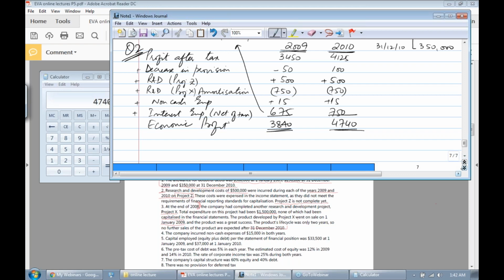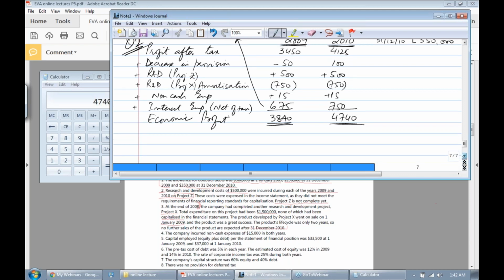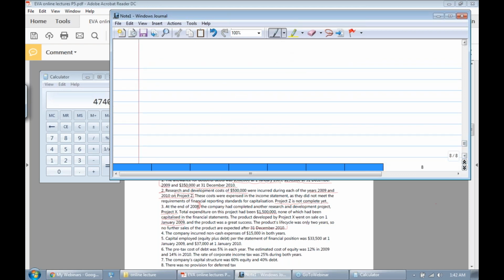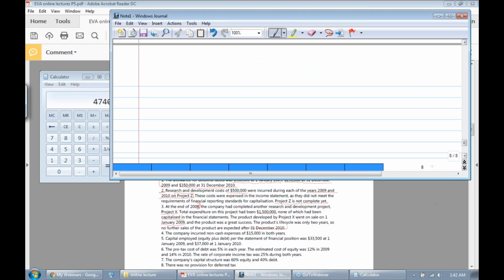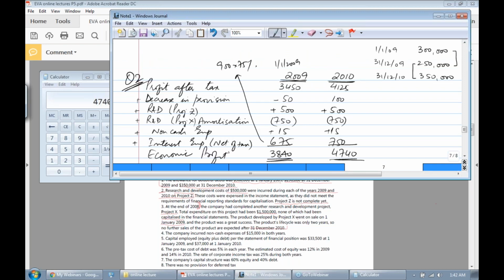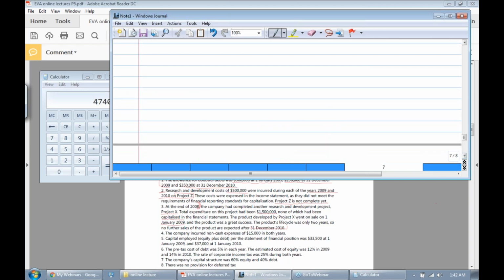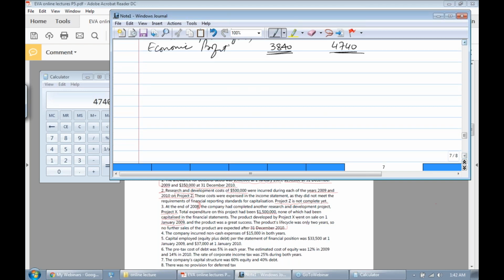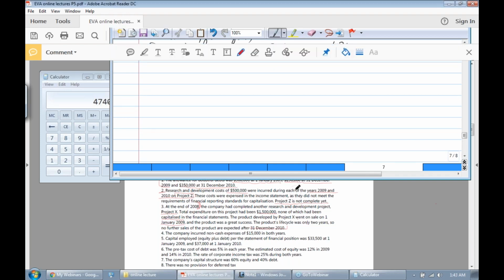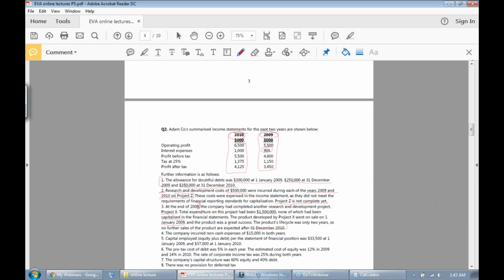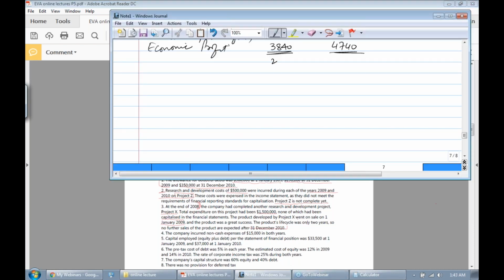Now, let's start with the capital part. This is 2009 and 2010.